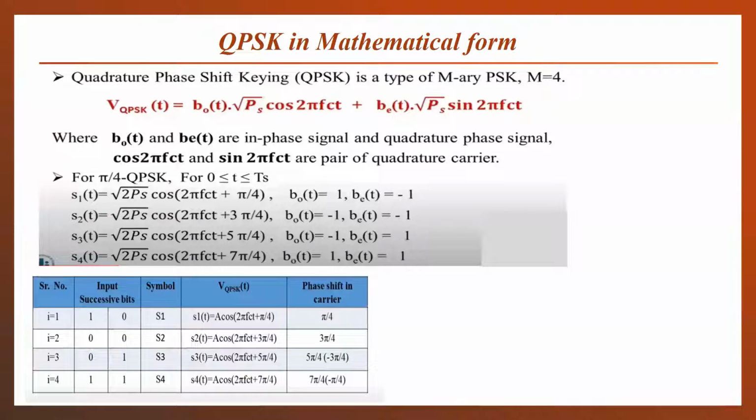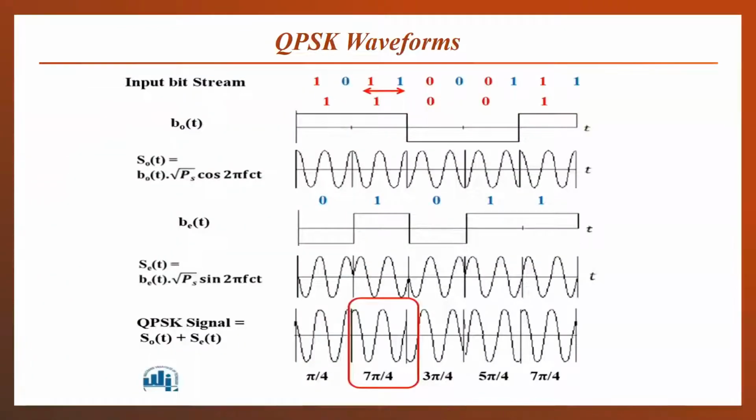Again, a table is shown to conclude the results, which phase we will get as the output. And for the 1-1 combination, the arrow is presented here. For the 1 symbol, the cosinusoidal carrier will not be shifted. And for the second one, for the even bit 1, the transition is there, so the sinusoidal signal is shifted as compared to the previous one, and then the generated phase is 7 pi by 4.